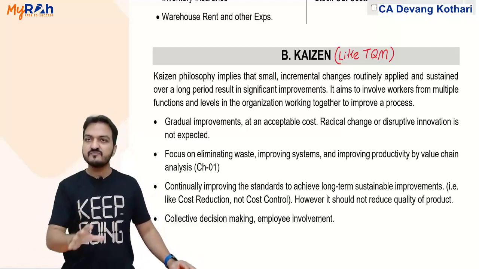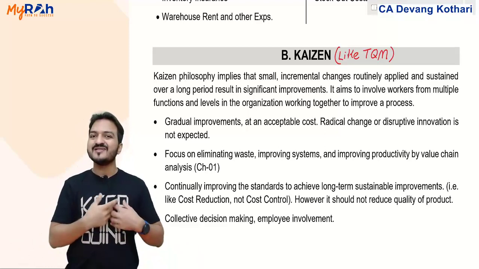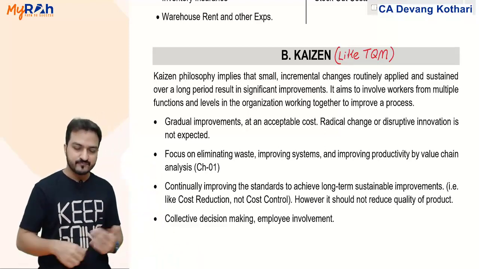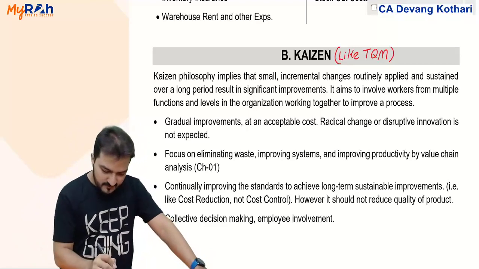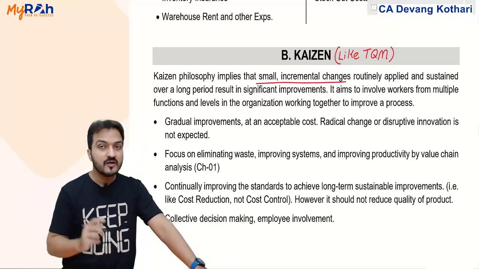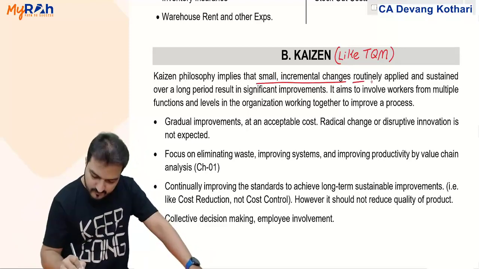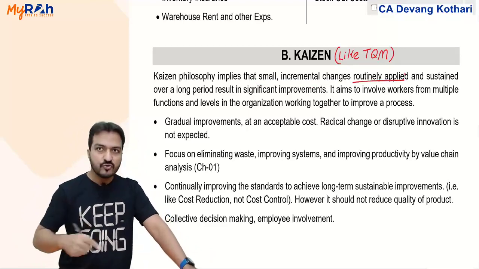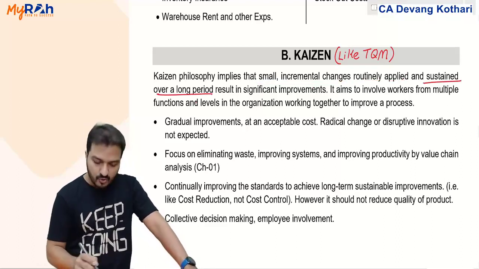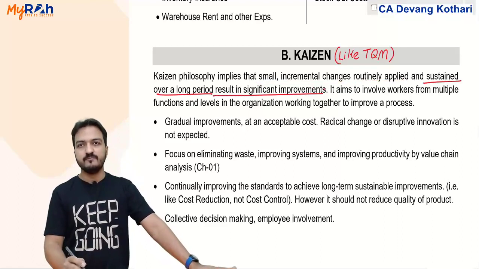If 1,000 small improvements are done, then the overall improvement will be huge. That is Kaizen. So read: Kaizen philosophy implies that small incremental changes routinely applied and sustained over a long period will result in significant overall improvements.